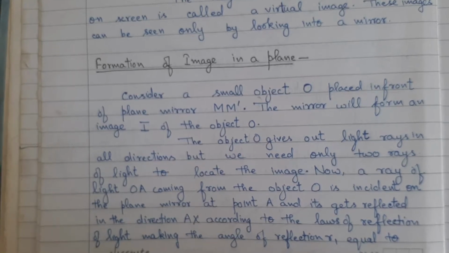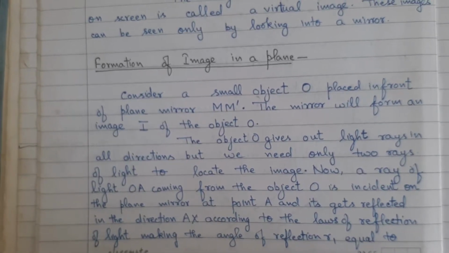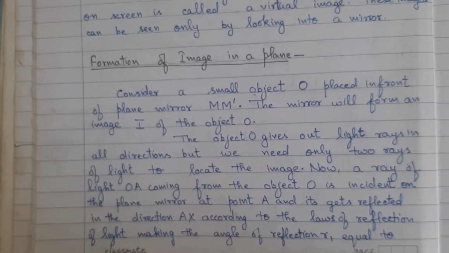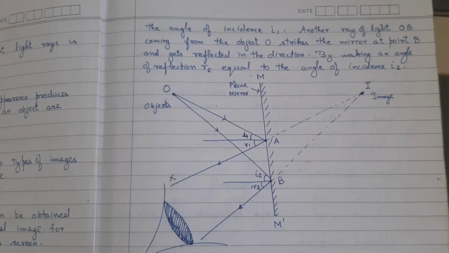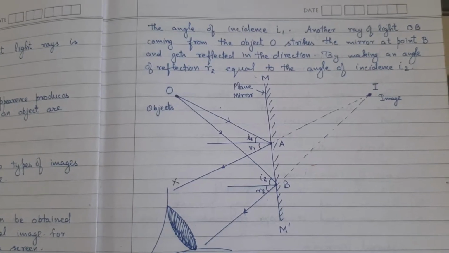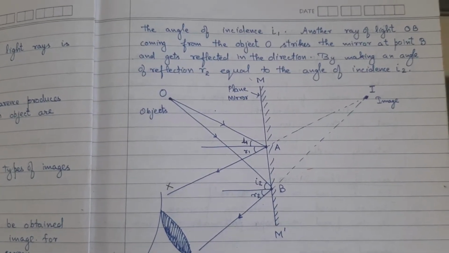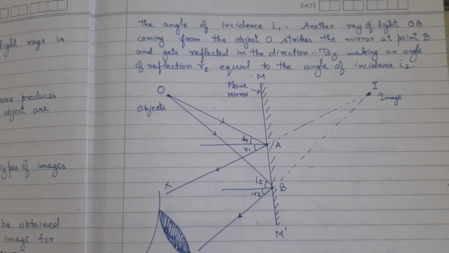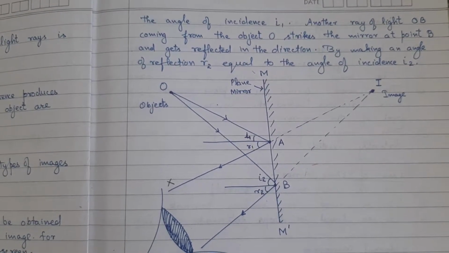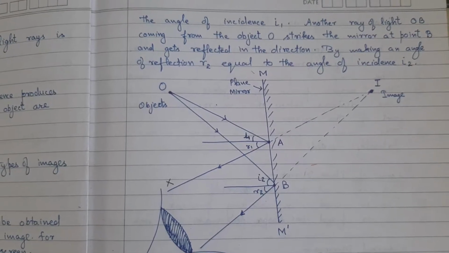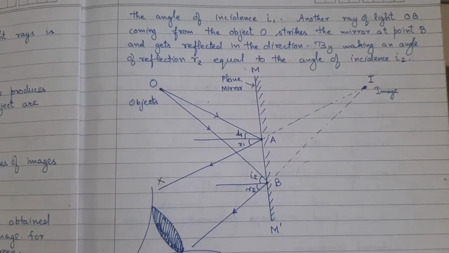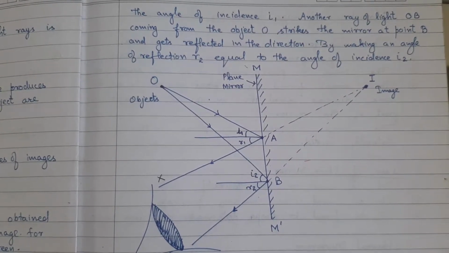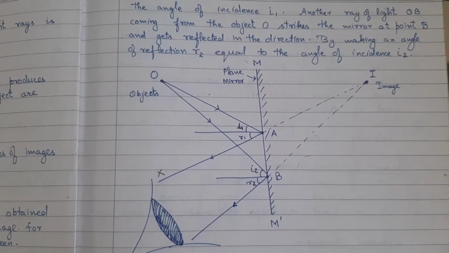at point A and it gets reflected in direction AX according to the law of reflection of light, making an angle of reflection r1 equal to the angle of incidence i1. Another ray of light OB coming from the object O strikes the mirror at point B and gets reflected in the direction BY by making an angle of reflection r2 equal to the angle of incidence i2, as shown in figure.